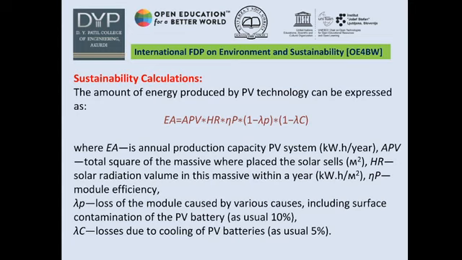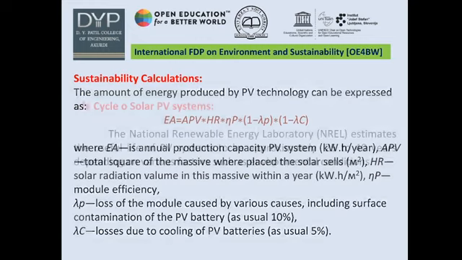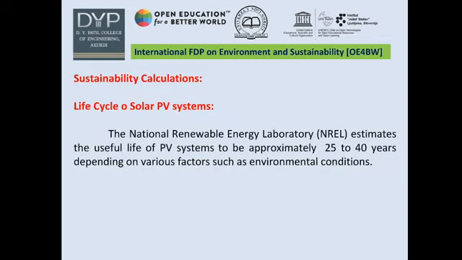HR is the solar radiation volume in this massive within a year. It is expressed in kilowatt hour per meter square. Eta P is the module efficiency. Lambda P is the loss of the module caused by various causes including surface contamination of the photovoltaic battery. It is about 10%, and lambda C is the losses due to cooling of photovoltaic batteries, and these are 5%. This is the life cycle of solar photovoltaic systems.